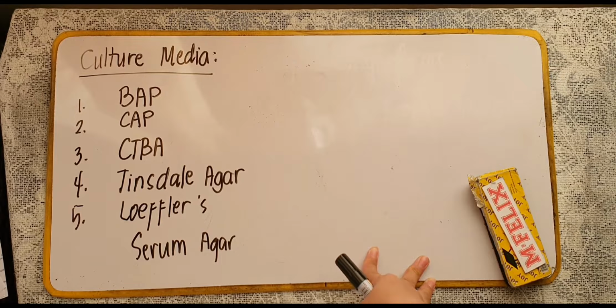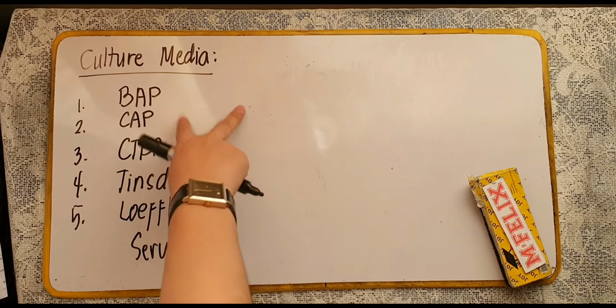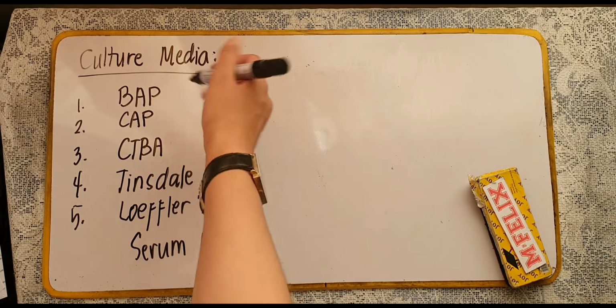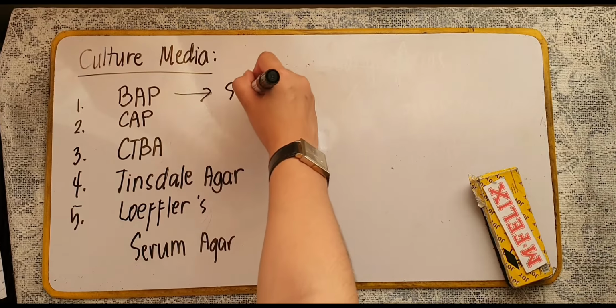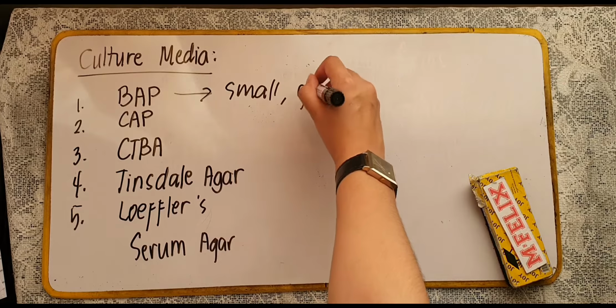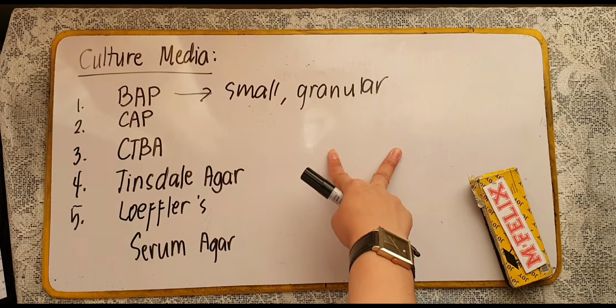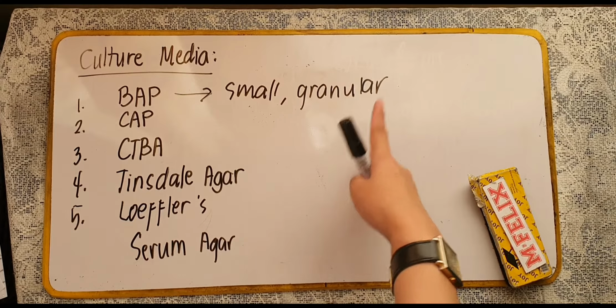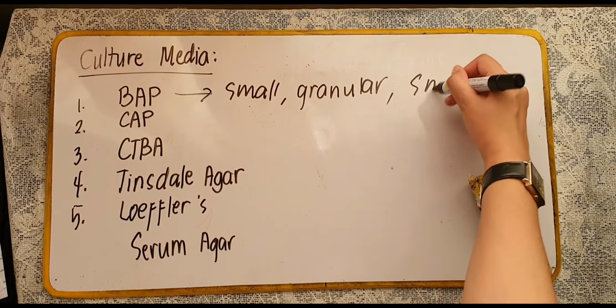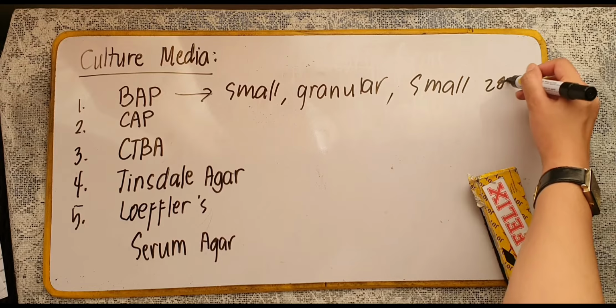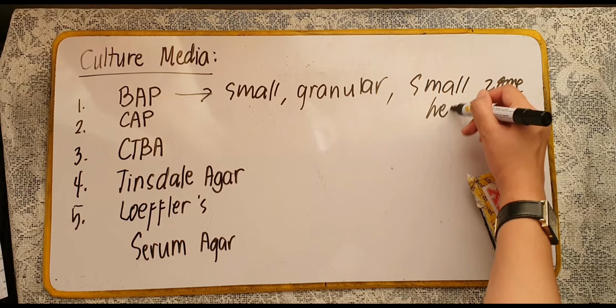We can also make use of the Tinsdale agar and your Loeffler's serum agar. Now, in blood agar plate class, ang itsura ng kanilang colonies are small granular colonies with irregular edges, and then they may have a small zone of hemolysis.